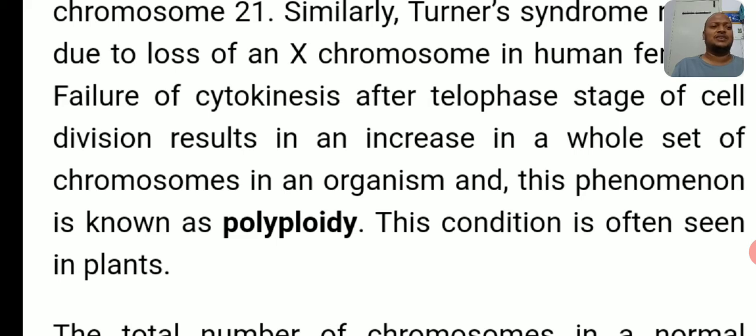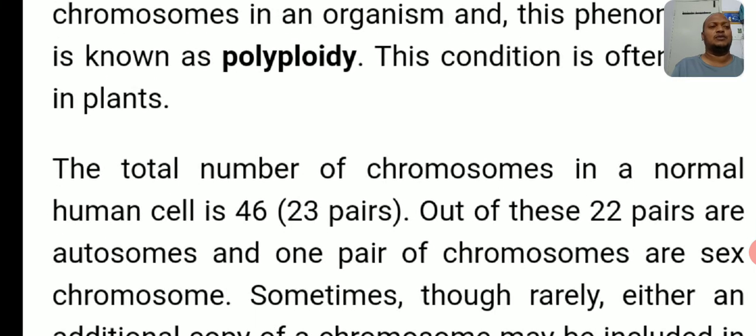That type of phenomenon is called polyploidy. Polyploidy generally occurs in plants. This is regarding aneuploidy and polyploidy.